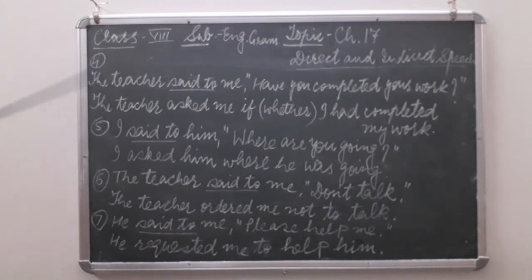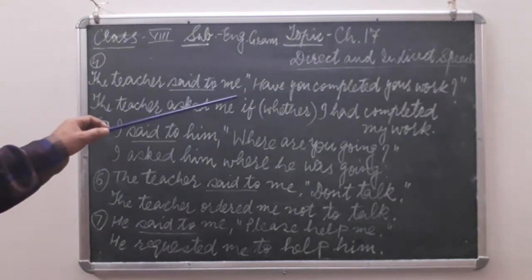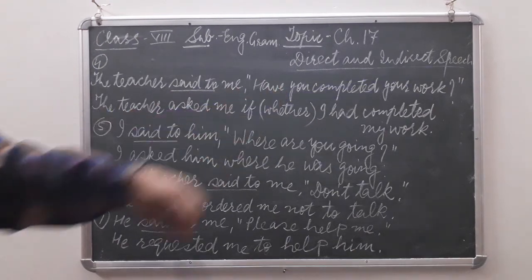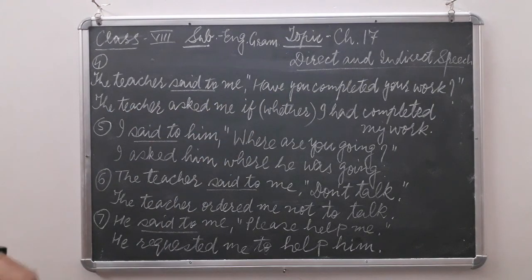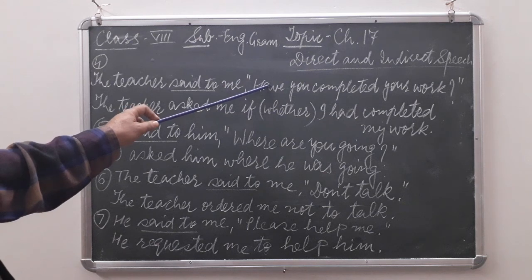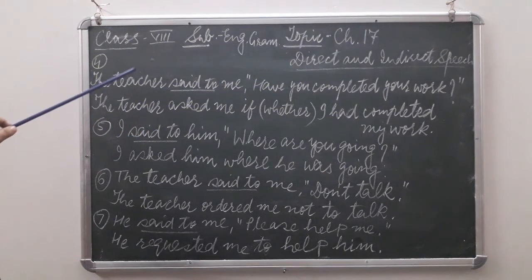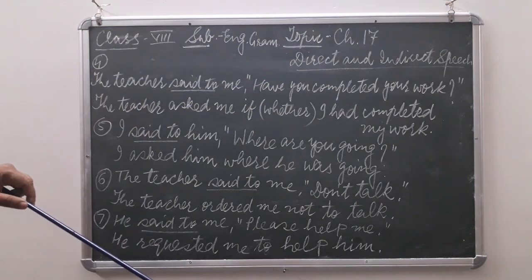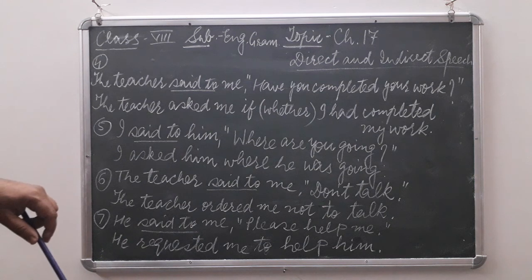Let's see example number 4. The teacher said to me, "Have you completed your work?" Now in this sentence, the teacher was the speaker and I was the listener. So "Have you completed your work?" These are the exact words of the teacher. Now how can it be converted into indirect speech?